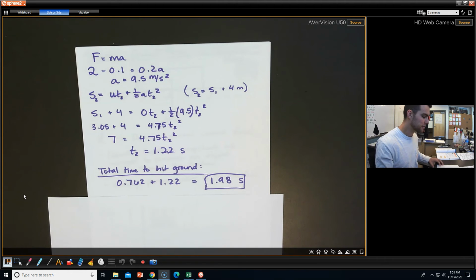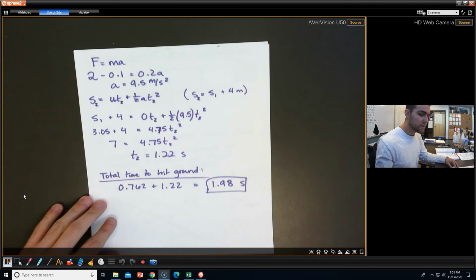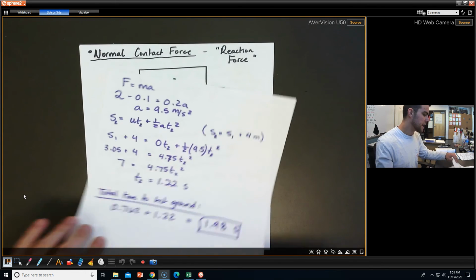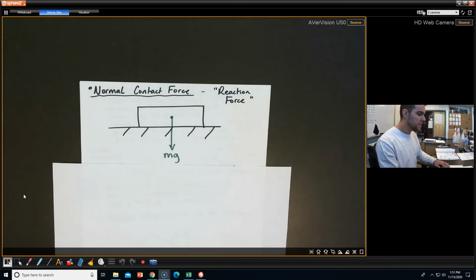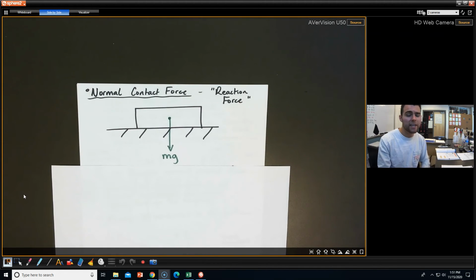That was a lot, all right? So let's move on now to our last part of this, which is the normal contact force. And really, this is kind of like Newton's third law a little bit. I don't want to say it's completely like it because